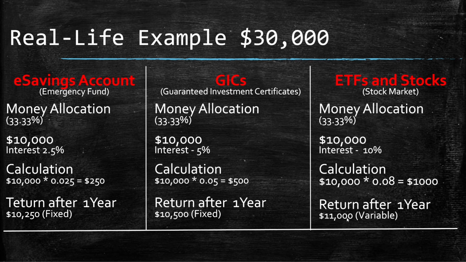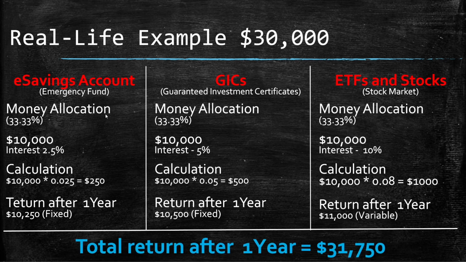This total amount totally depends on the stock market performance. I could maybe be losing $500 after 1 year, or this could go to even $1,200. So it totally depends on how the stock market performs. But overall, if I invest $30,000 into all these three categories, I will be making this much money: $1,750. This is the total money I'll be making from investing.